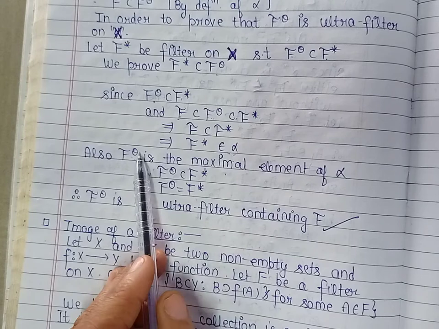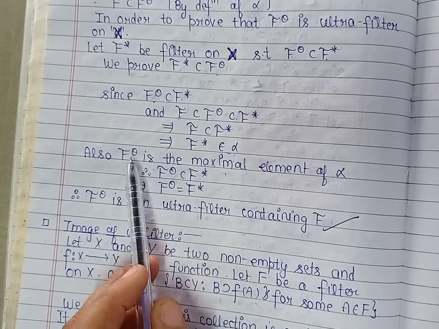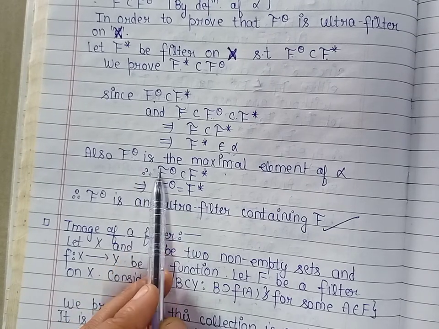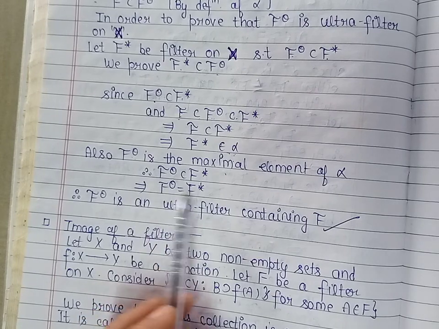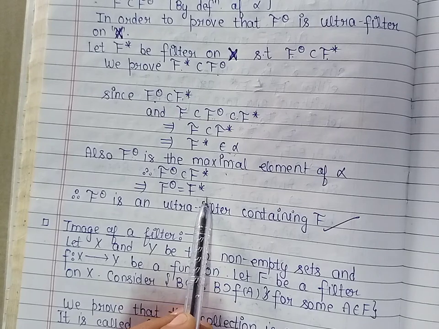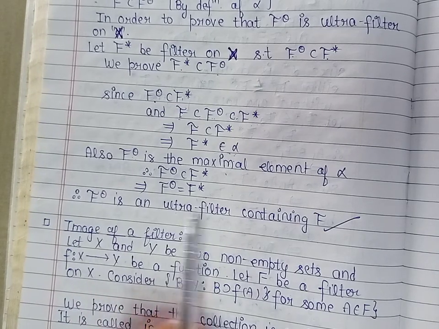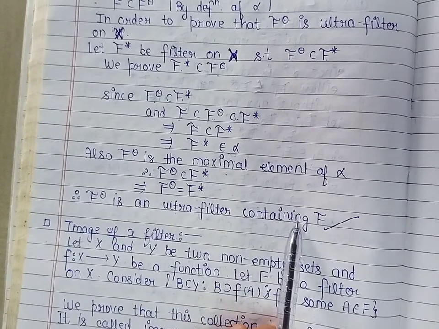But f theta is a maximal element of alpha, therefore by definition of maximality, f theta is contained in f star implies that they should be the same. So f theta is equal to f star. So we have proved f theta is an ultra filter containing f. So this completes the ultra filter principle.